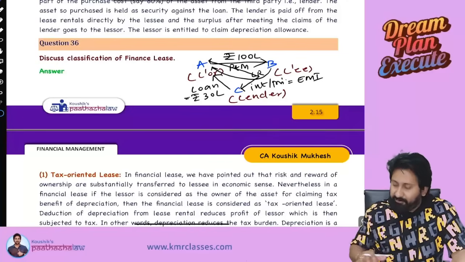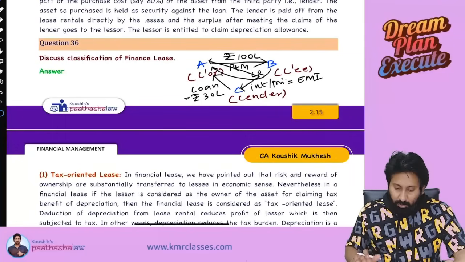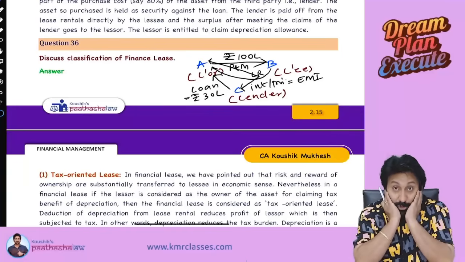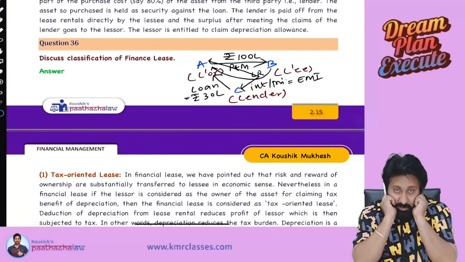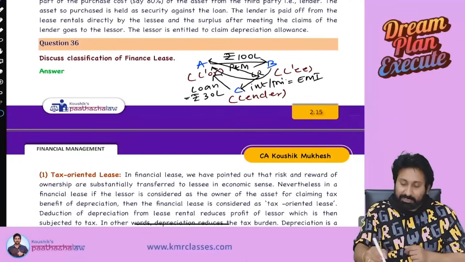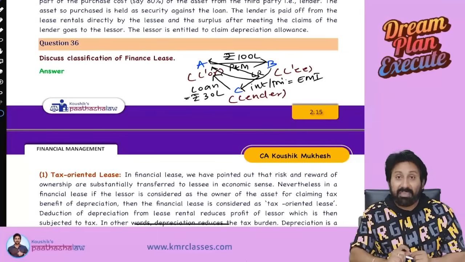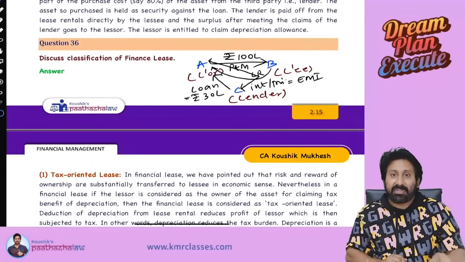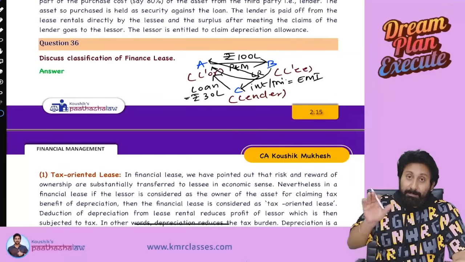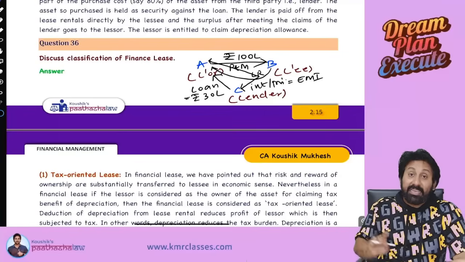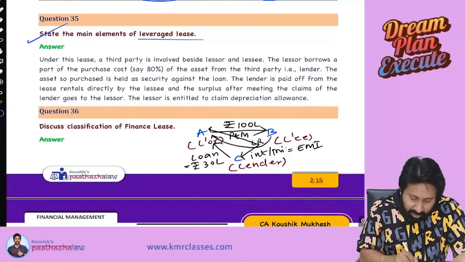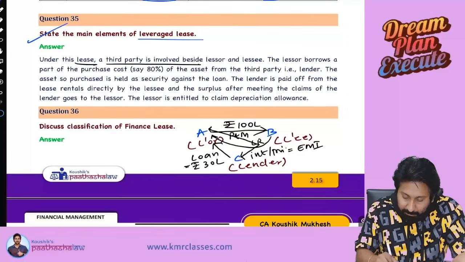But the most important feature, shall I tell you? What is the most striking feature? See, who took the loan? A took the loan. From whom? From C. How much? 30 lakh. What is the security? The asset is security. The asset which was purchased, the plant and machinery, will be kept as security. Means now two people are interested in that asset. Number one, A. Number two, C. B anyway is holding the asset. Other than B, there are two persons interested in that asset. C is interested as security. A is interested as the owner of that particular asset. Understood? So under this lease, a third party is involved besides lessor and lessee.